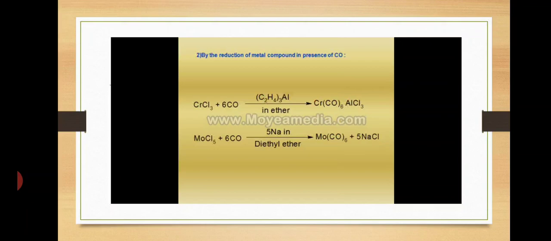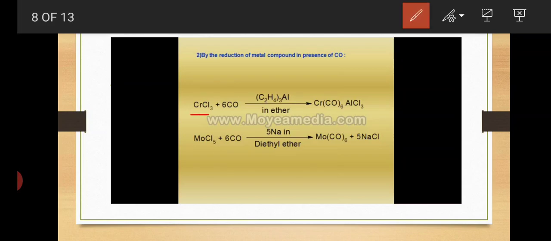Here CrCl3, chromium trichloride, reacts with 6 CO molecules and trialkyl aluminum in ether and forms Cr(CO)6 and AlCl3.